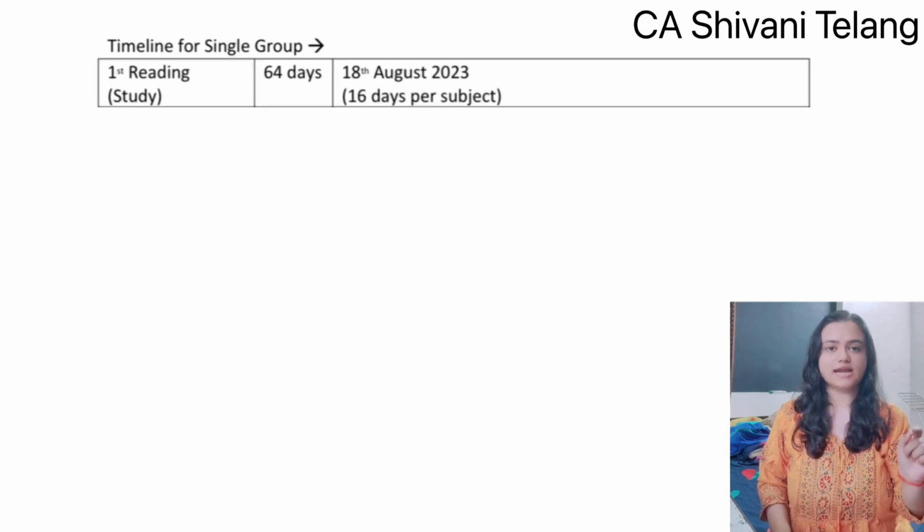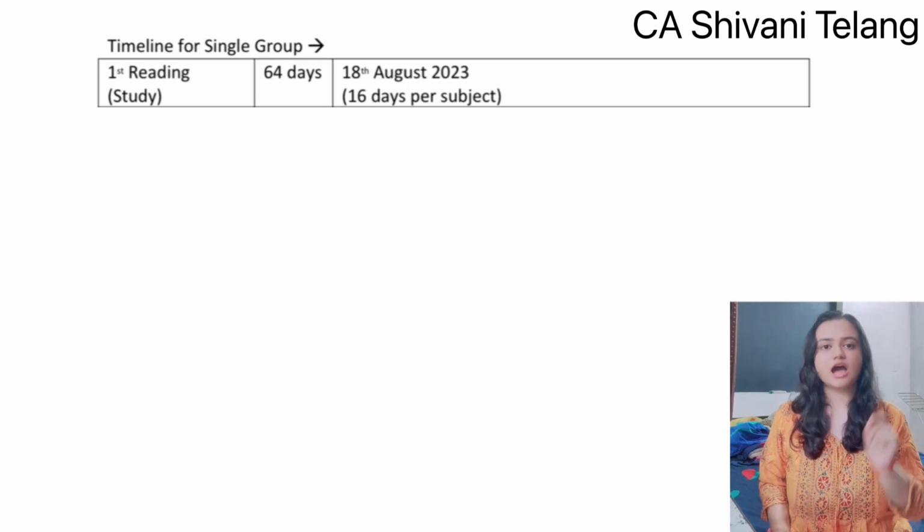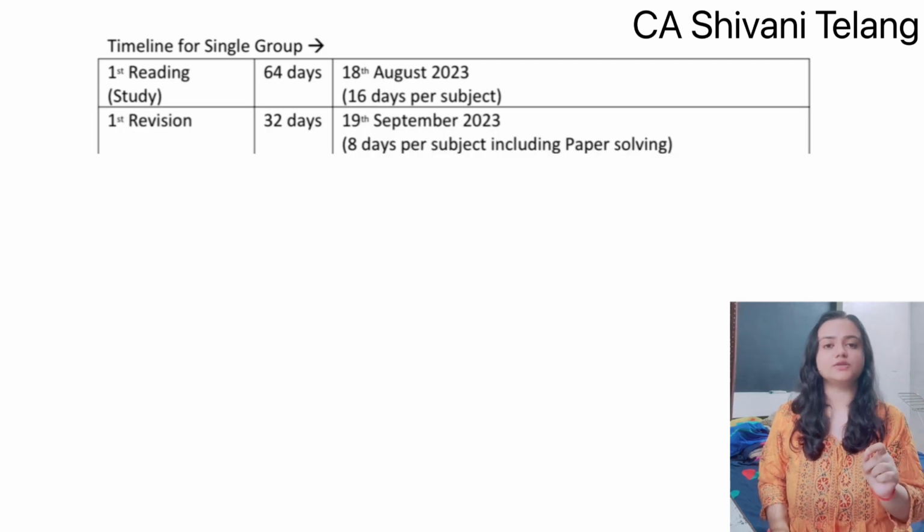Moving on with the timeline for single group students, you will finish your first reading in 64 days, that is by 18th August 2023, and here you can allocate 16 days for every subject. After that you will move ahead with the first revision and you will complete it in 32 days. That is, you can complete it by 19th September 2023 and you can allocate 8 days per subject.